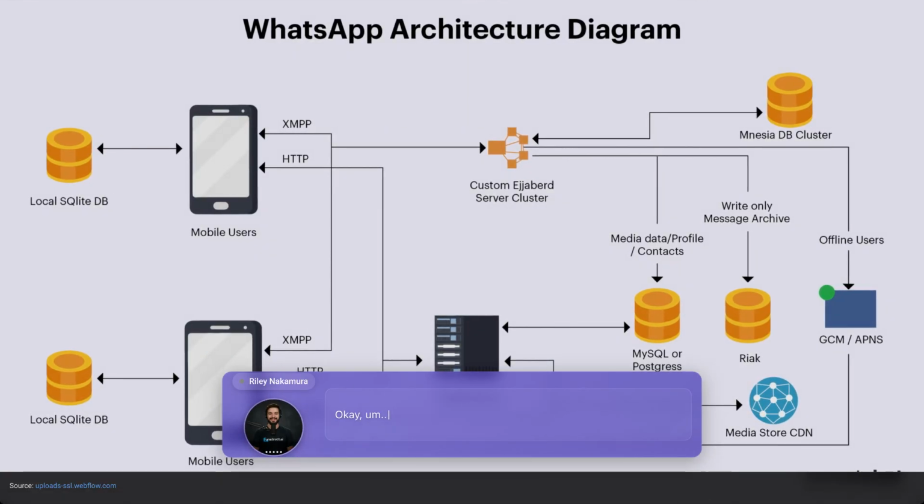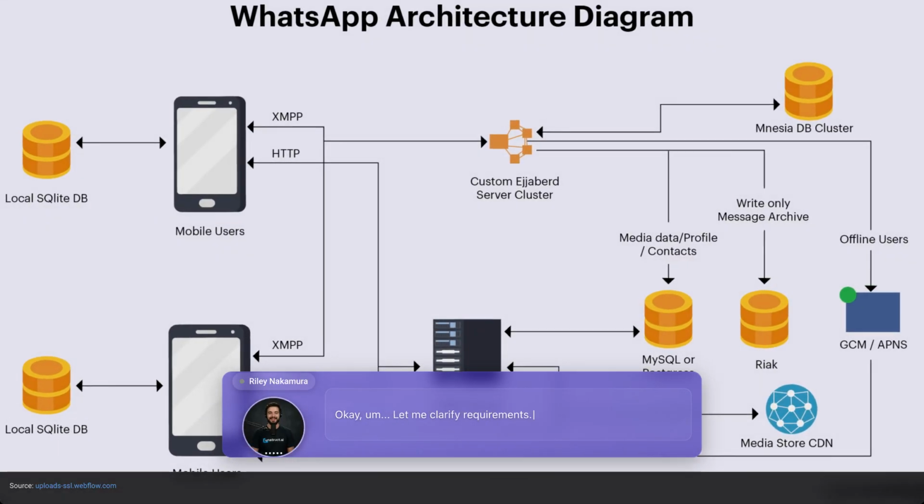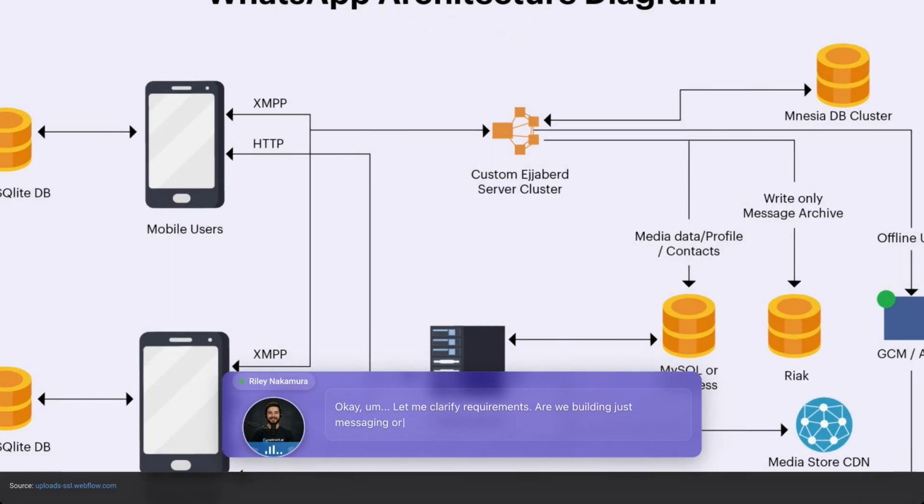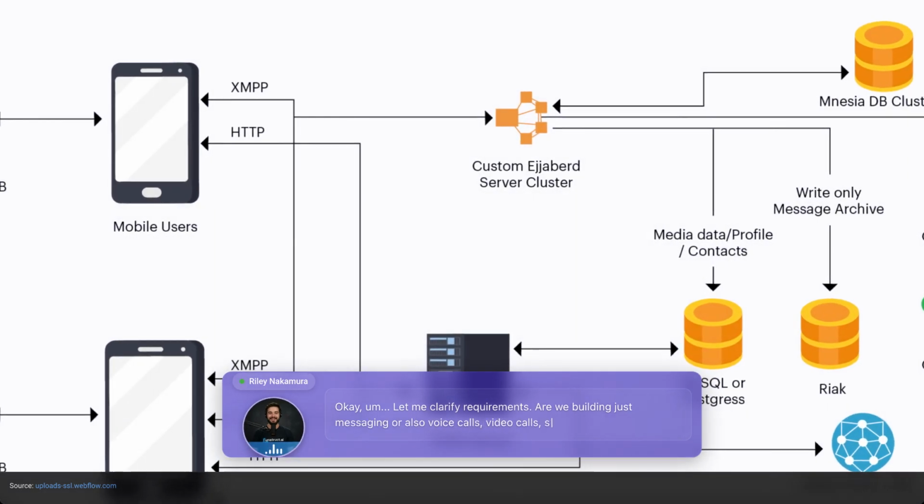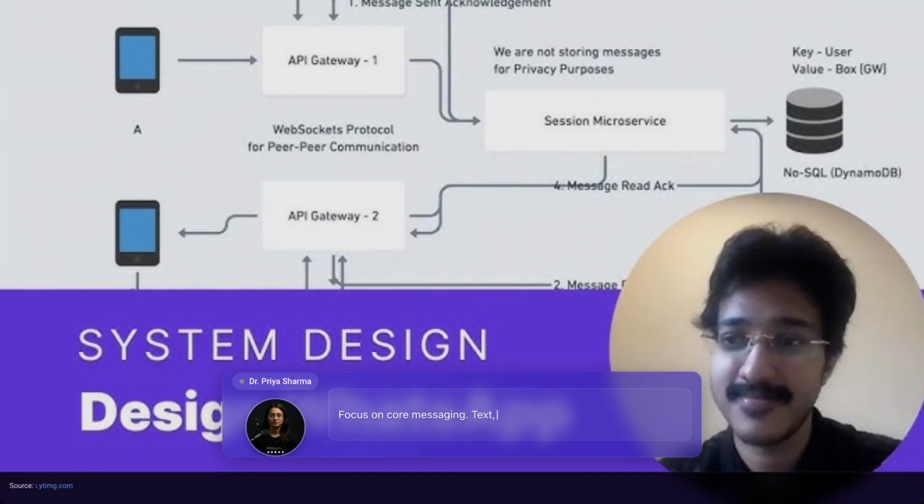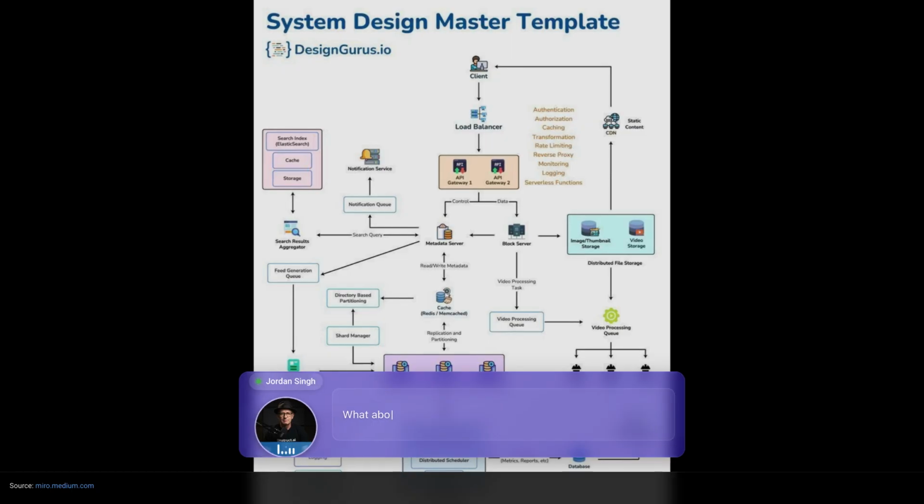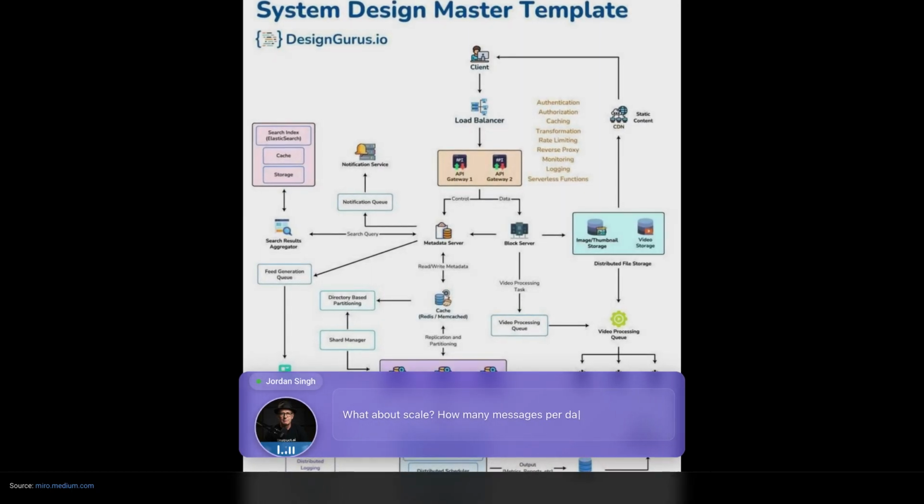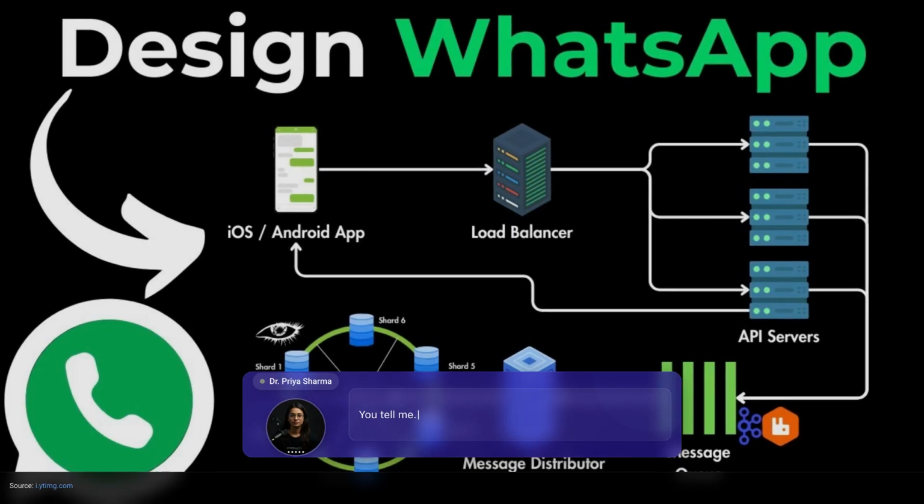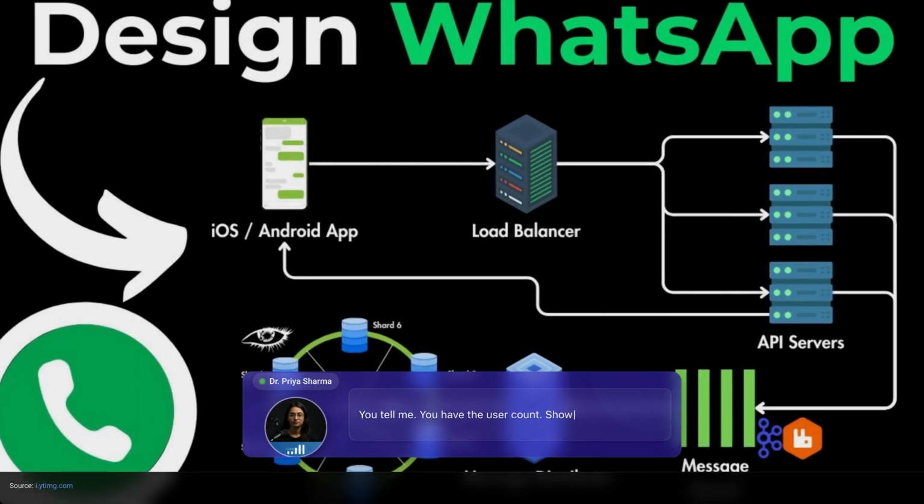Okay, let me clarify requirements. Are we building just messaging or also voice calls, video calls, status updates? Focus on core messaging: text, images, voice notes, group chats. 45 minutes, clock is ticking. What about scale? How many messages per day? Concurrent users. You tell me you have the user count, show me your reasoning.